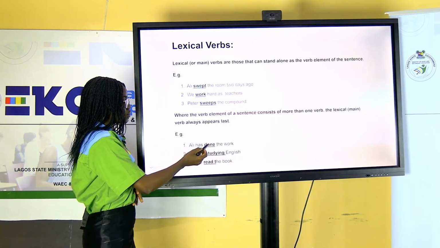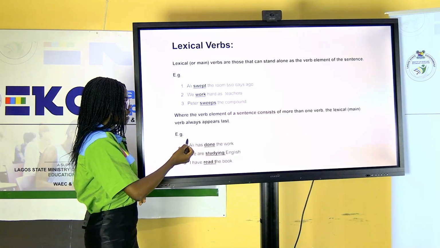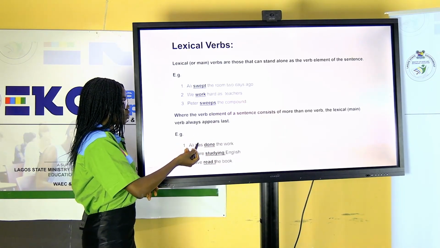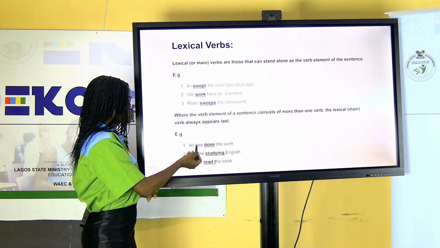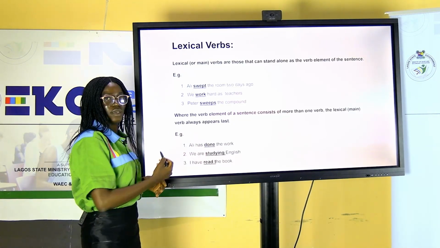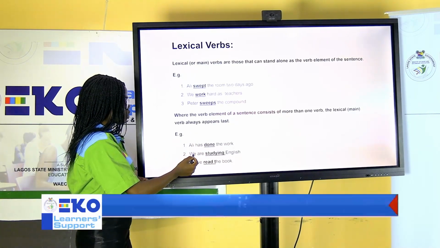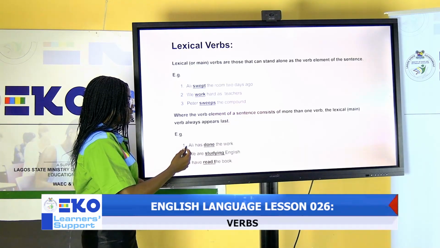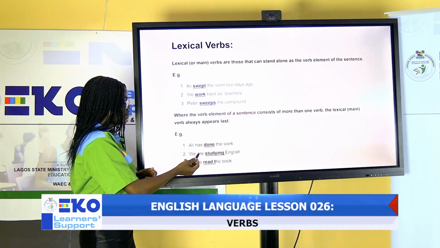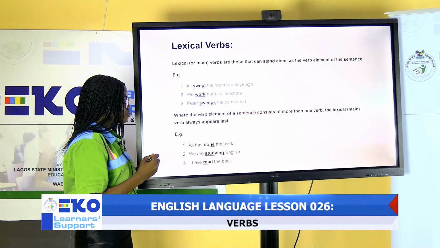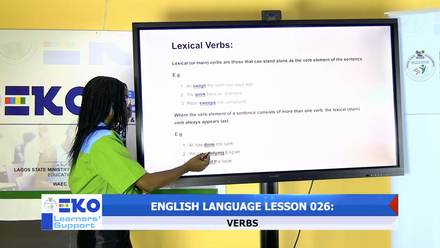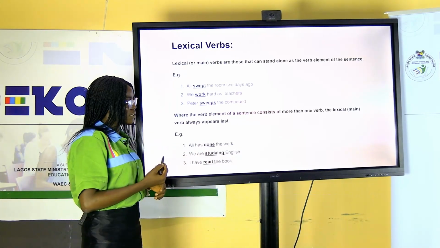Ali has done the work. In this sentence, we have the auxiliary verb has. Then we have the lexical verb done. We are studying English. In this sentence, we have are, which is also an example of an auxiliary verb. Then studying is the main verb, known as the lexical verb.